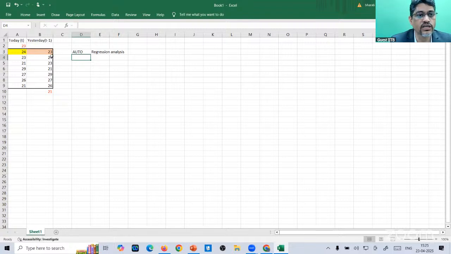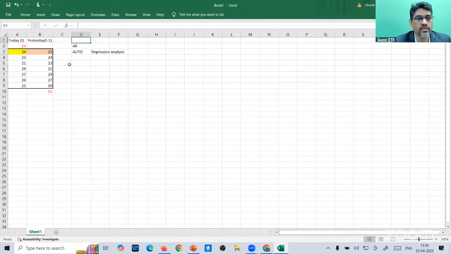Because it is auto data, the same data, you don't have an independent variable. You have created all of yesterday's data as your t minus 1. So this is your dummy independent variable, and your own data, you are simply doing regression on it. Therefore, we call it auto regression. This is what the AR model is, only of order 1, because you have taken only yesterday.